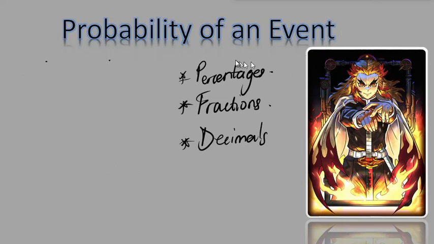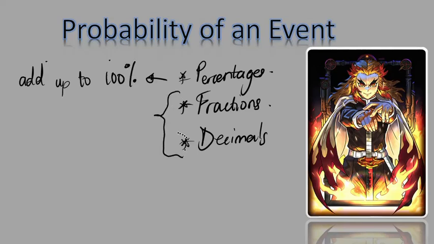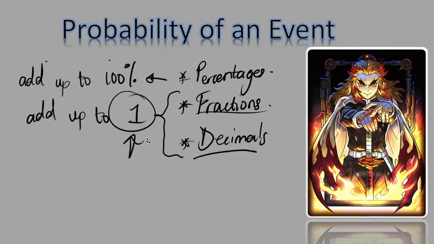Whenever we are working with percentages, we know that percentages should add up to 100%. Probabilities here should add up to 100%. And whenever you're working with fractions or decimals, they should add up to 1. So the fractions you have must add up to 1. The decimals you have must also add up to 1.